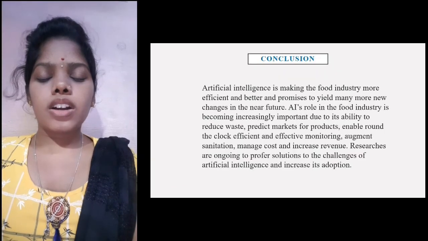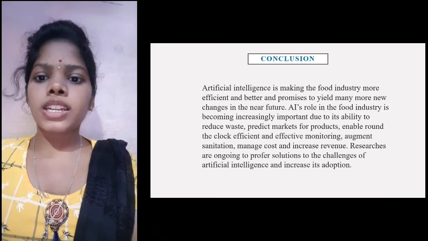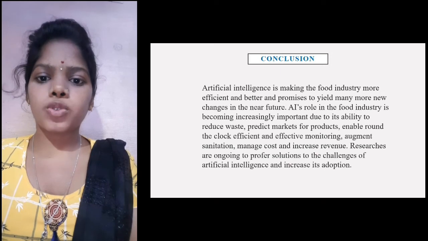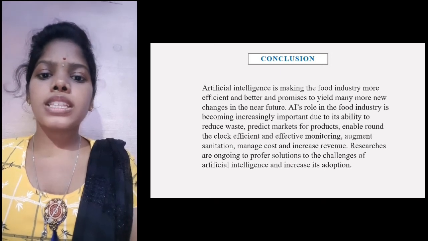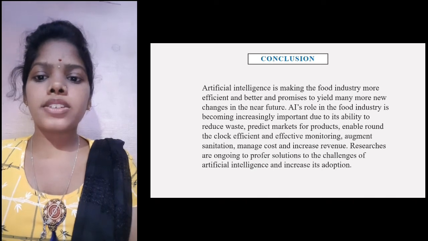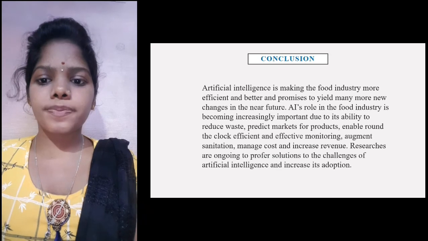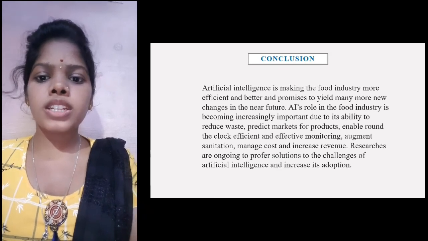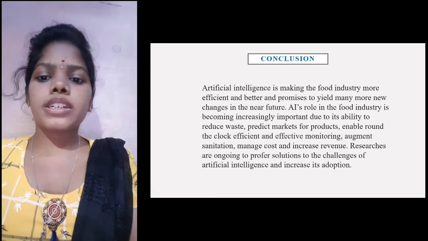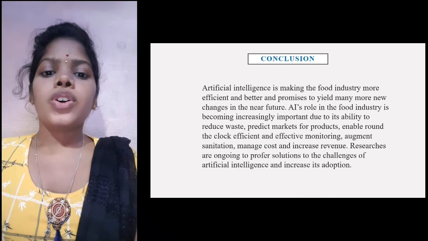Conclusion. Artificial intelligence is making the food industry more efficient and better and promises to yield many more changes in the near future. The AI's role in the food industry is becoming increasingly important due to its ability to reduce waste, predict markets for products, enable round the clock efficient and effective monitoring, augment sanitation, manage costs, and increase revenue.